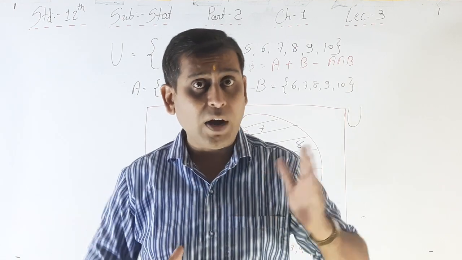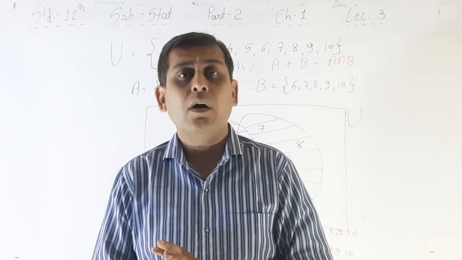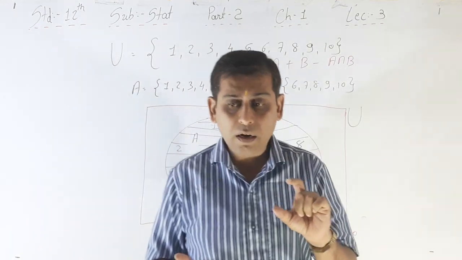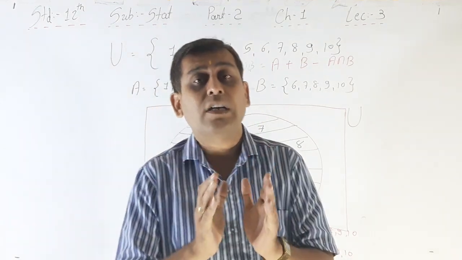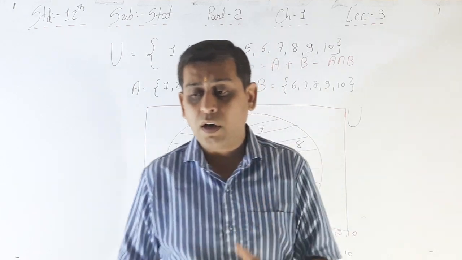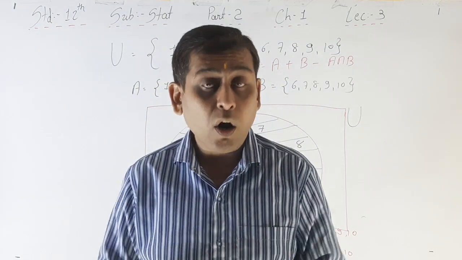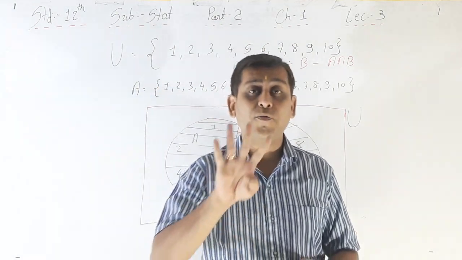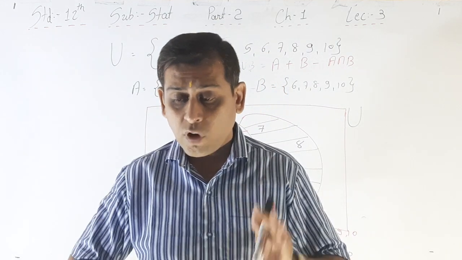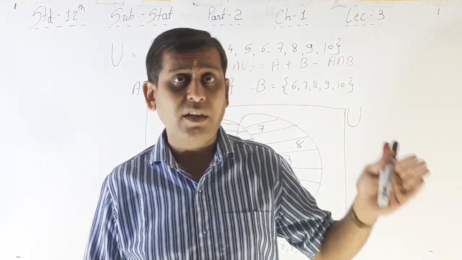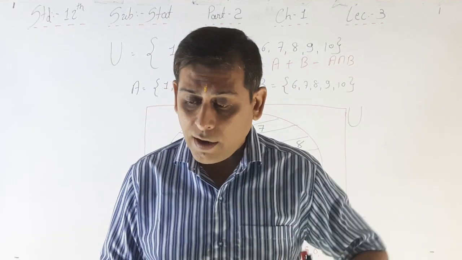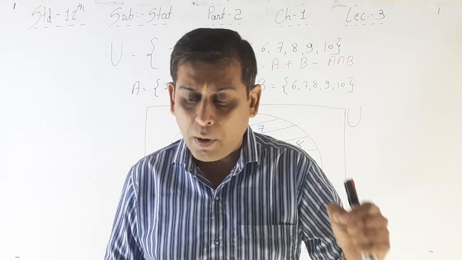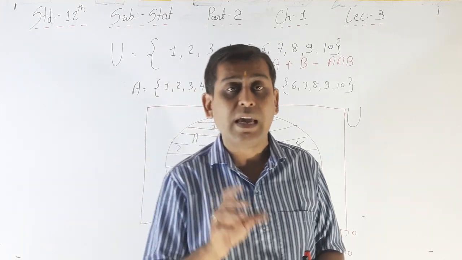How many heart cards are there in a pack of 52 cards? 13 cards are there for the heart card. Or a king. How many kings are there? 4 kings are there. That is event B. Event A is a heart card, event B is a king card. Then when a card is drawn randomly from a pack of 52 cards, it will be as follows.